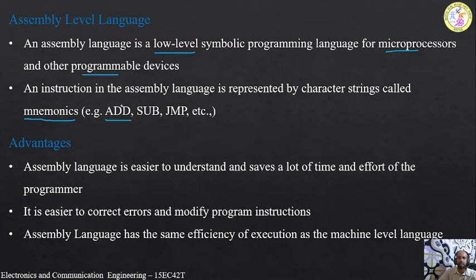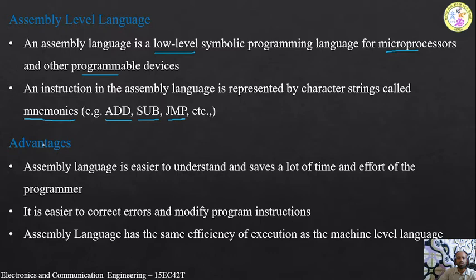For example, if I write ADD, then it will instruct the processor that we need to perform the addition operation. Similarly, for the subtraction operation we have SUB, and for the jump operation we have JMP. So these are called mnemonics. These codes will tell the processor or the device CPU which operation we need to perform.